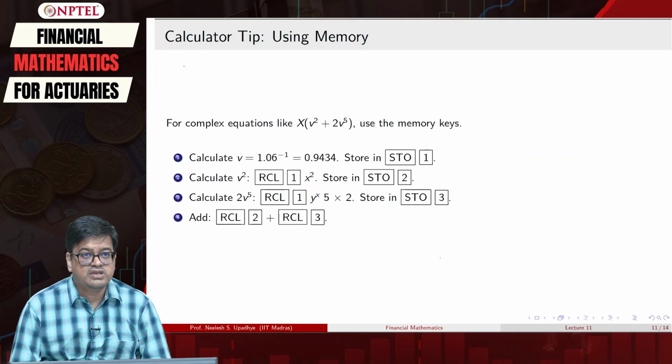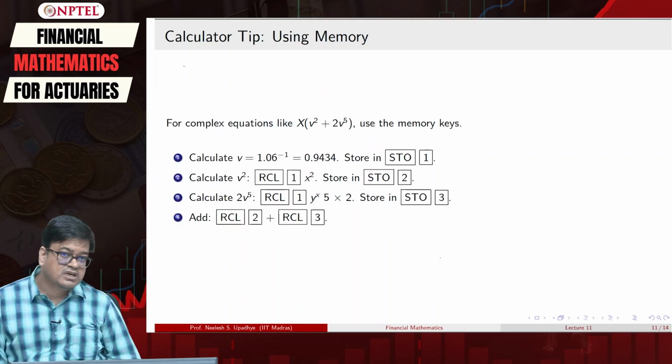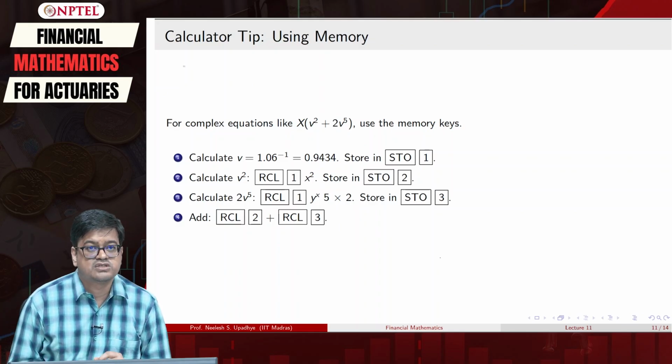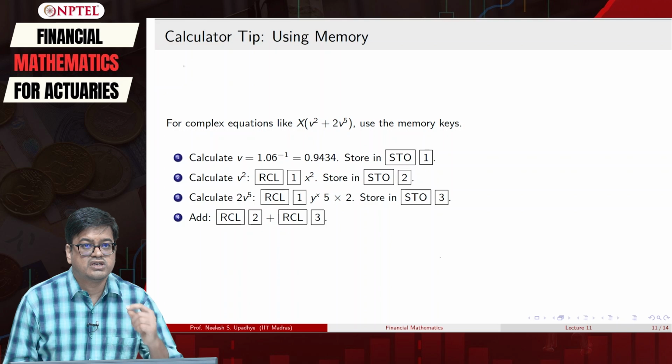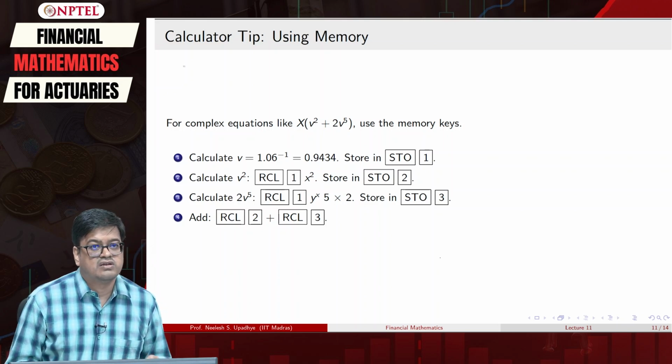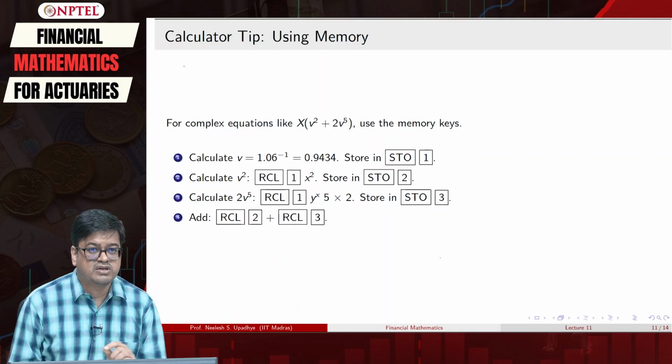You use v equal to 1.06 inverse, which can be given by typing 1 by x after typing 1.06. Whatever answer comes, you use the store function available in the left panel, store with the number 1. So it's stored in your first memory. Then you calculate v square: recall 1, type x square, and then store the output in number 2.